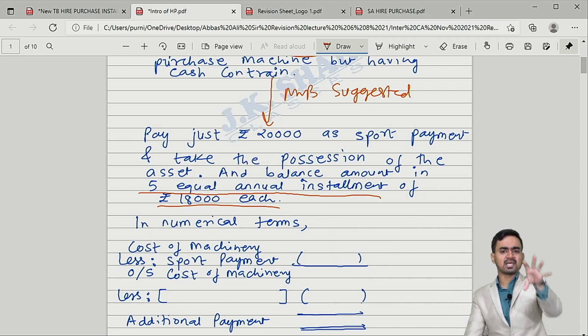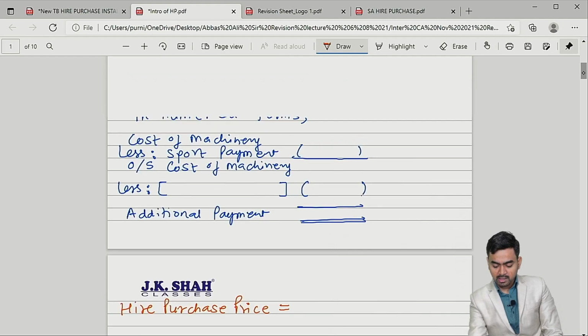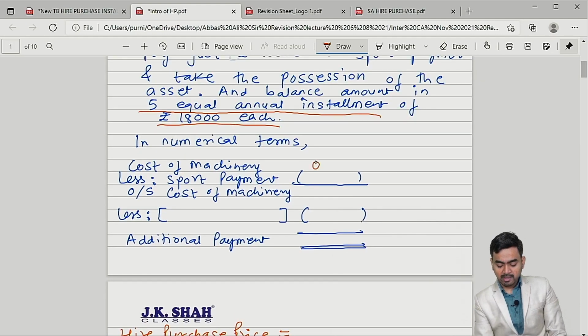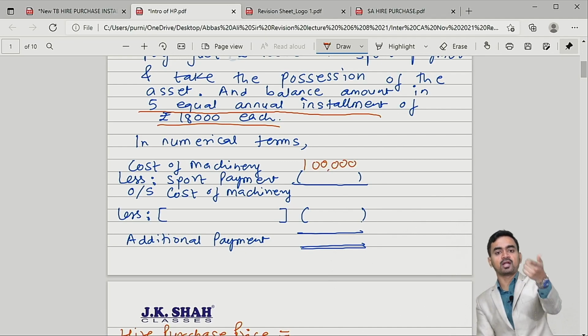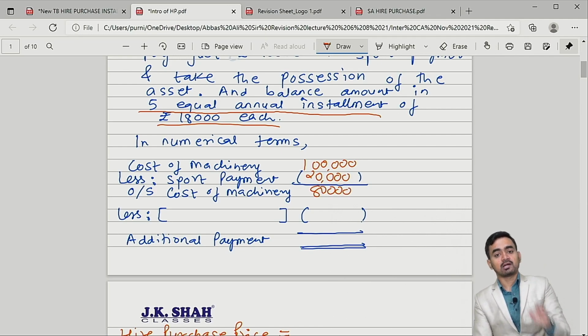Let me summarize everything in numerical way. If you see on the screen the numerical system. In my example, what is the cost of the machinery, my dear students? 1 lakh. Upfront payment, that is spot payment, 20,000. So the remaining outstanding cost of the machine is 80,000. Now this 80,000 I have to pay in 5 installments of 18,000 each.